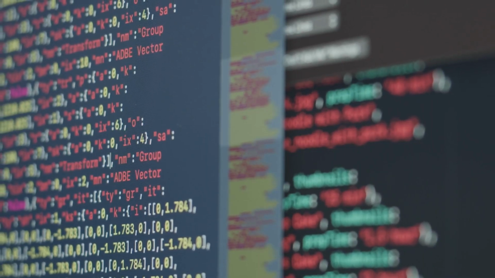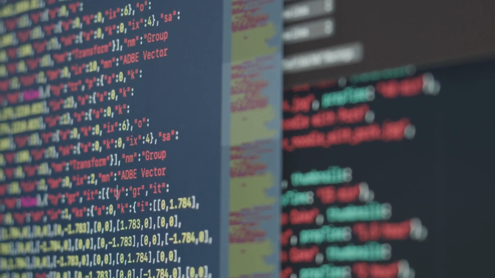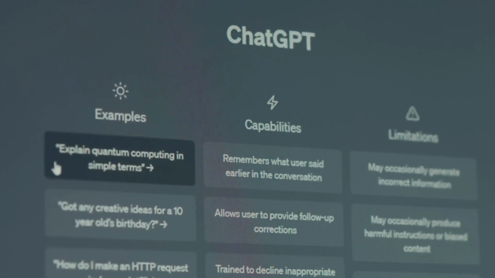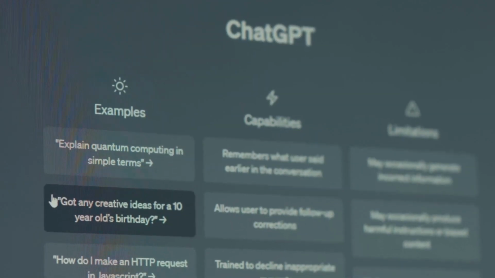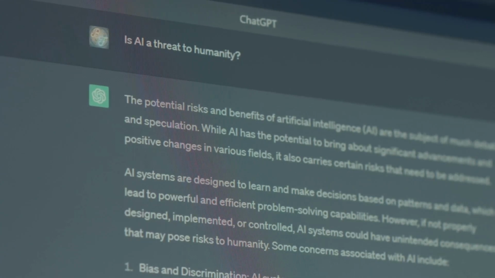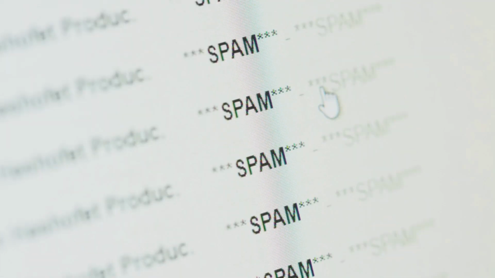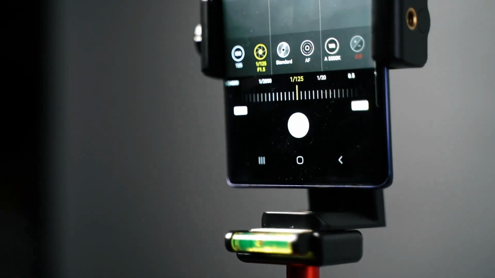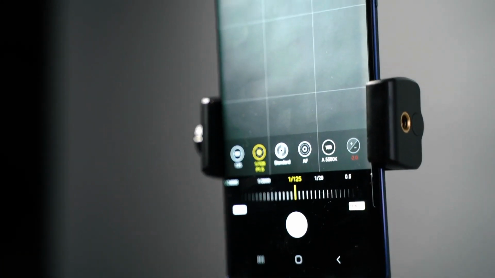At its core, AI essentially means teaching computers to learn and adapt, to perform tasks and do things that usually require human intelligence, things that we, as humans, find relatively easy. This includes tasks like understanding human language, interpreting its nuances and meaning, or tackling complex problems and finding efficient solutions. Now, it's important to understand that most AI we encounter today is what we call narrow or specialized AI, meaning it's exceptionally good at performing one specific task but not much else. For example, an AI system might be excellent at sorting your email and filtering out spam, or automatically adjusting the settings on your smartphone camera to capture the best possible picture.